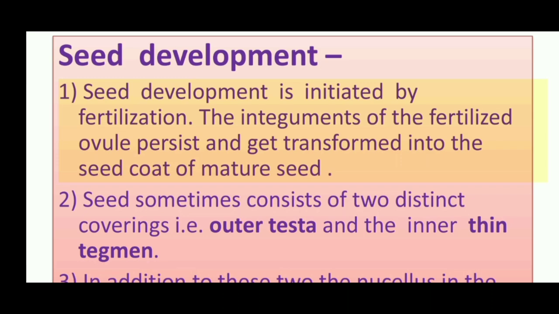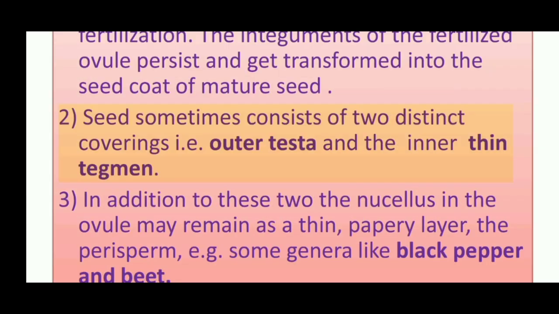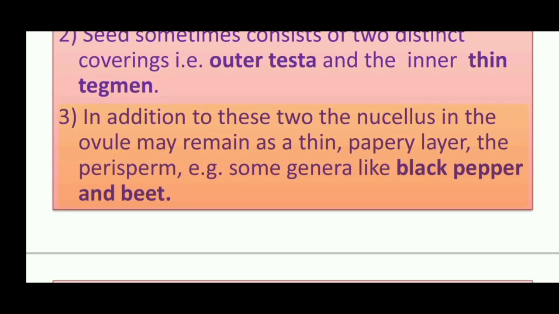The integuments of the fertilized ovule persist and get transformed into the seed coat of the mature seed. 2. Seeds sometimes consist of two distinct coverings, i.e. outer testa and the inner thin tegmen. 3. In addition to these two, the nucellus in the ovule may remain as a thin, papery layer, the perisperm, e.g. some genera like black pepper and beet.